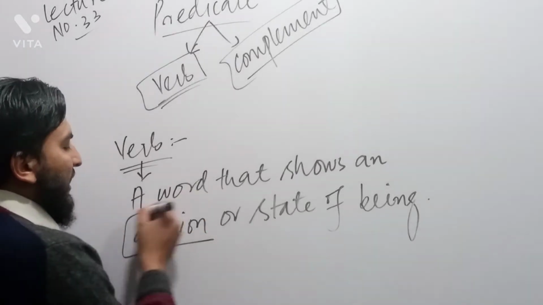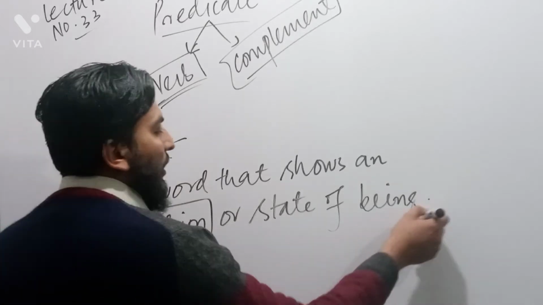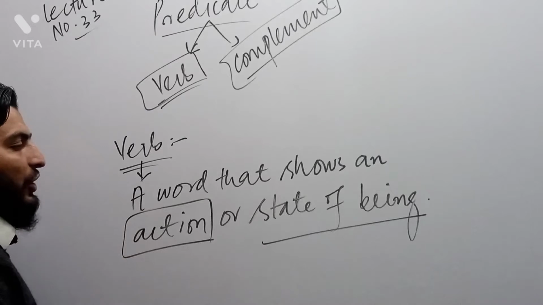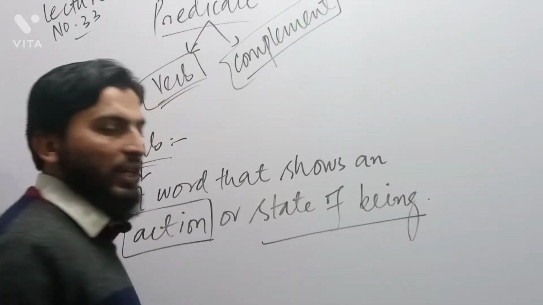The very question that comes here is about action as well as about state of being. What do we mean by the word action and what do we mean by the word state of being?